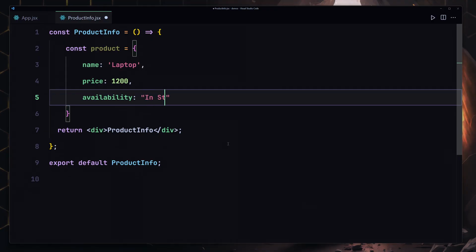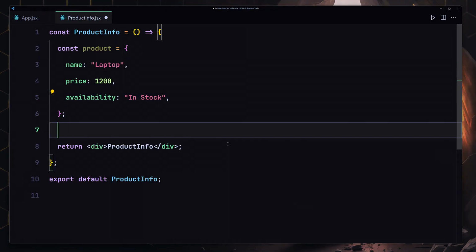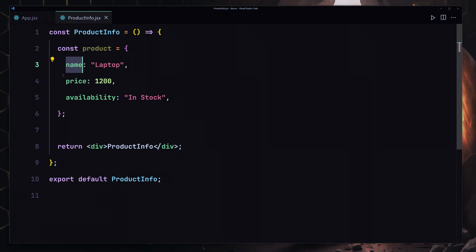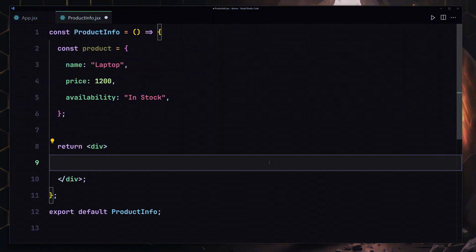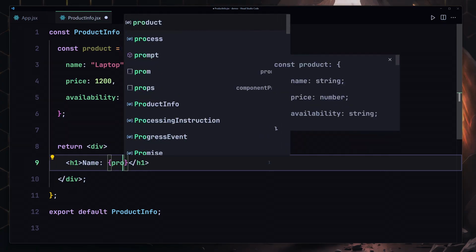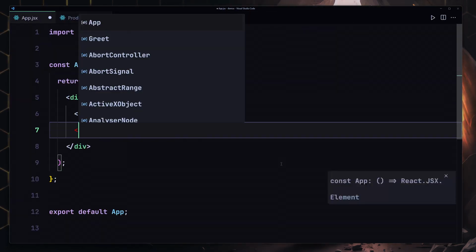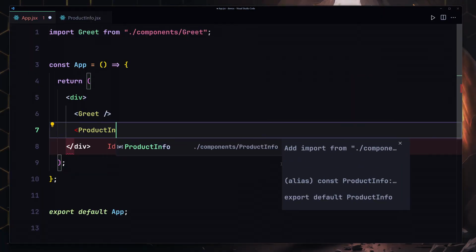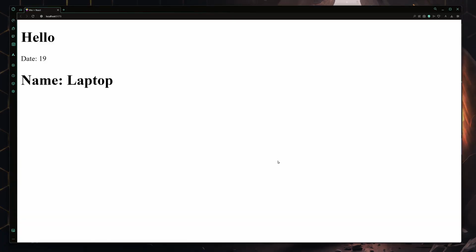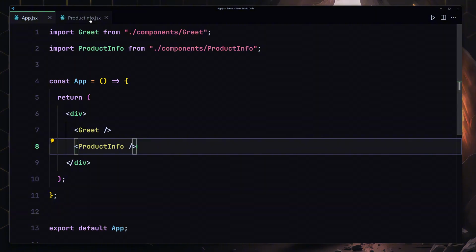Availability in stock. Okay, so now we have to save our file. Now we have to render the name, price, and availability totally dynamically. So how can we go about doing that? I'm going to remove this name, and now inside there we're going to be using our h1. Let me just provide a label of name, and now we are going to be using product.name right here. Now if I save my file, first of all we have to register this component. So I'm going to be using ProductInfo, and hit enter, save my file. It's going to give us a laptop. Now I'm going to go in there.